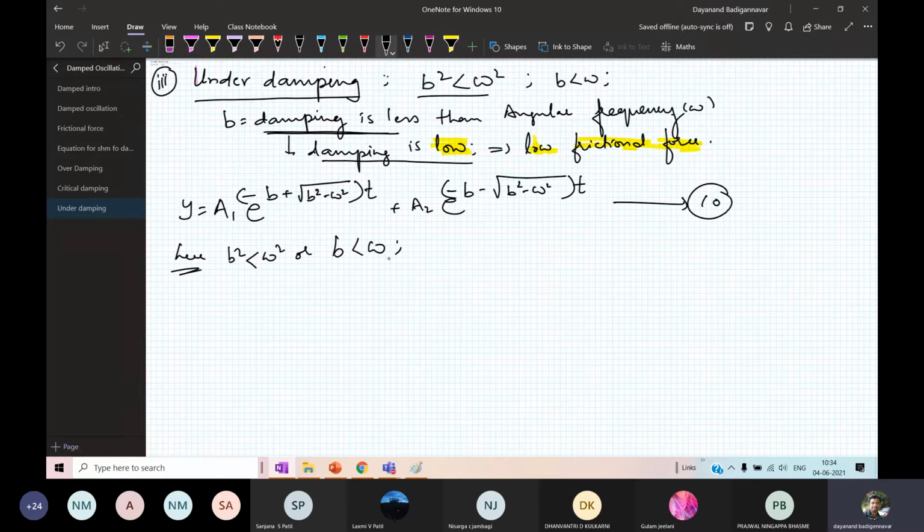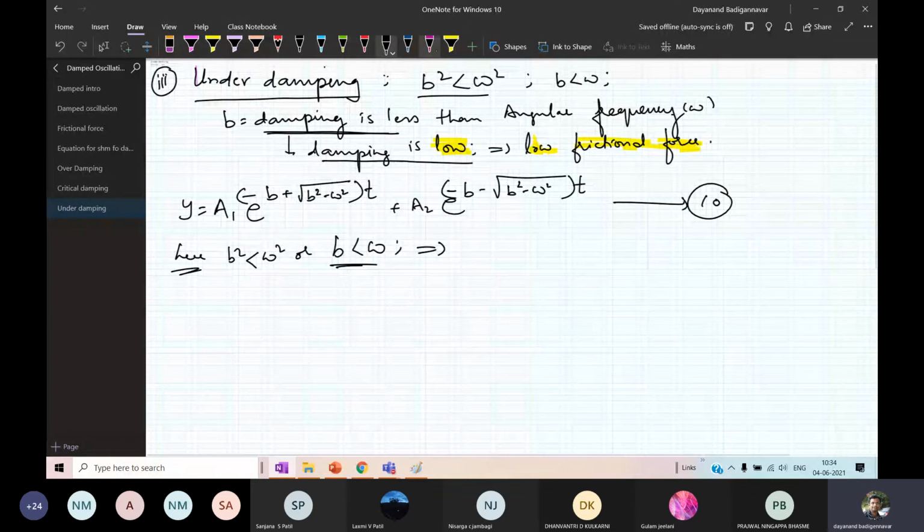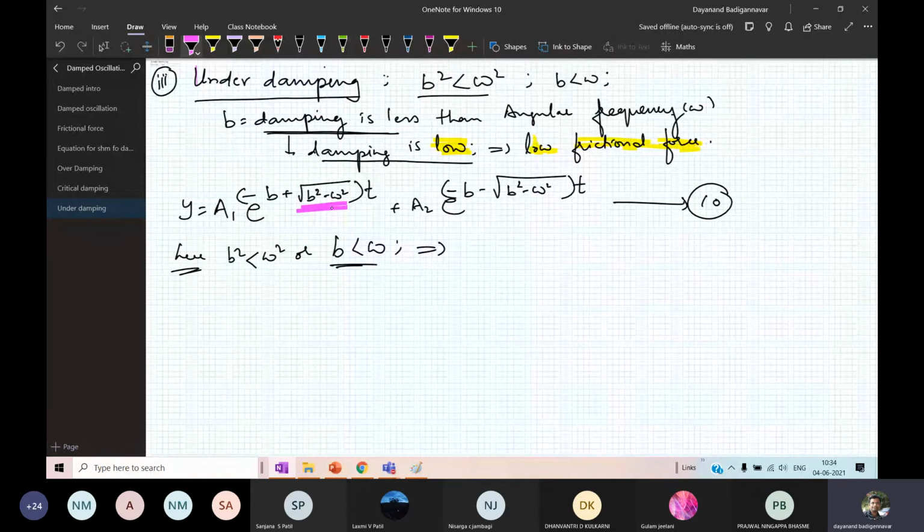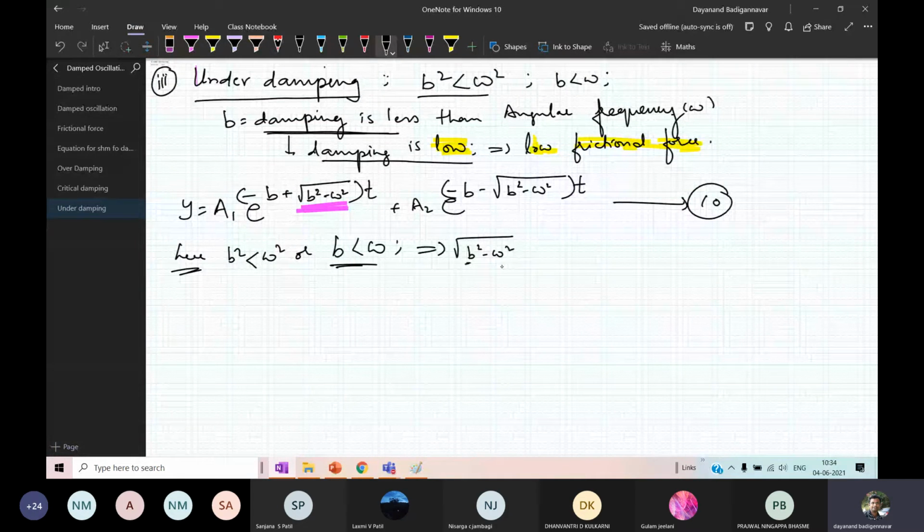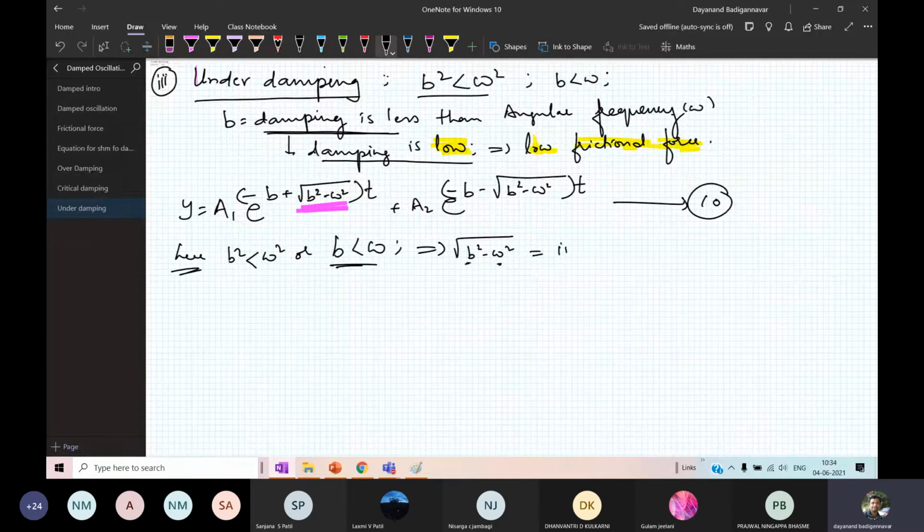Note: if b is less than omega, look at the term root of b square minus omega square. Since b is smaller than omega, it gives an imaginary term.